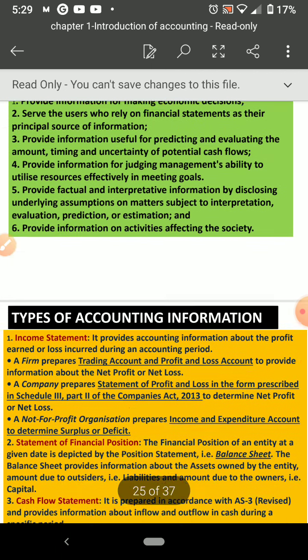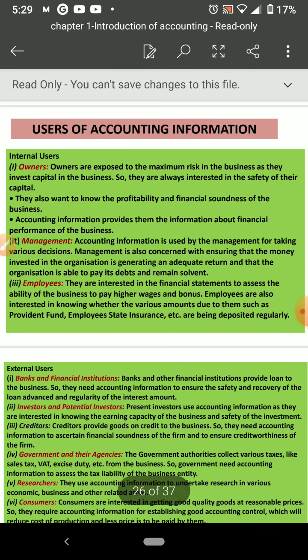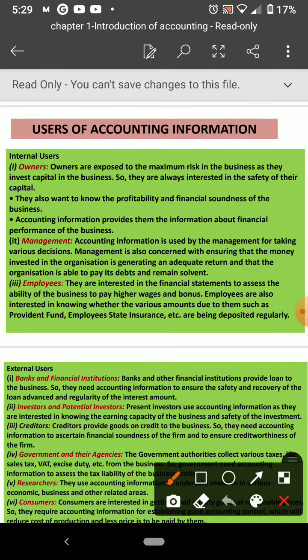Okay, types of accounting, that is no need. Now, users of accounting. So who are the users of accounting? Who are the people who want to use accounting information? In between I told you there are internal users and external users. Internal users are the people who are inside the organization, those who want to know about the business.